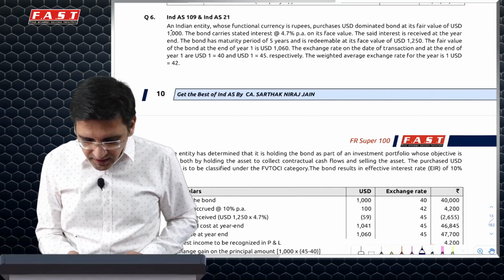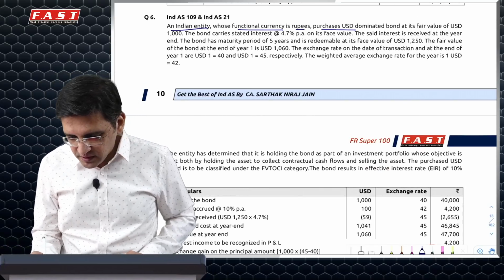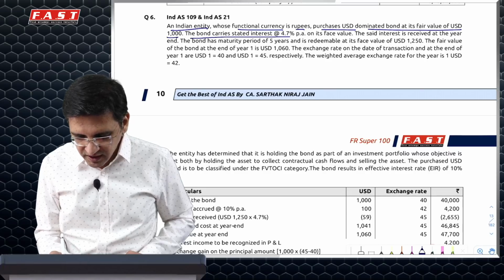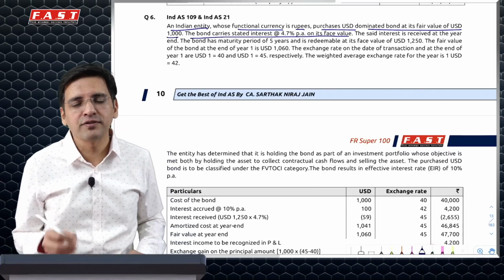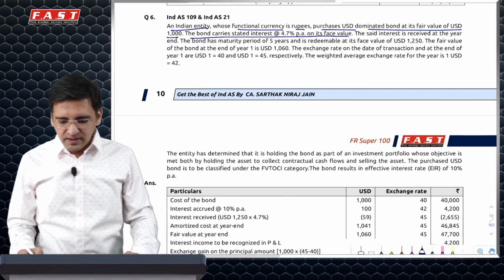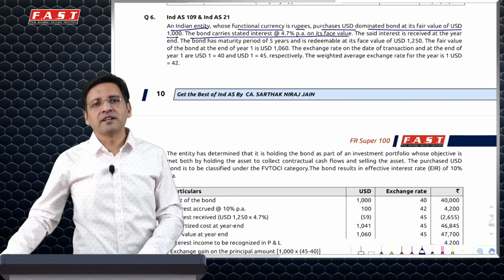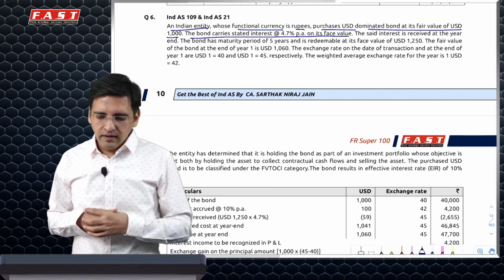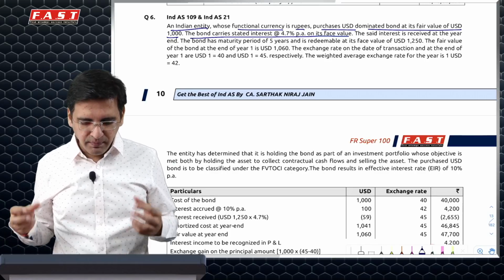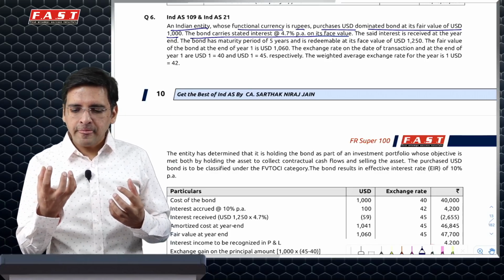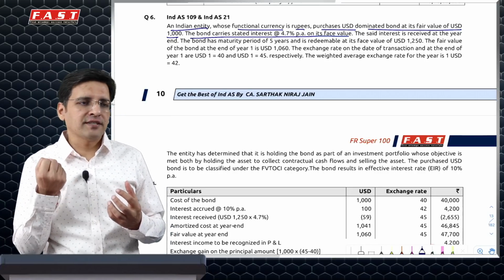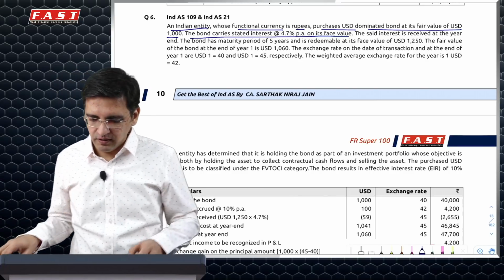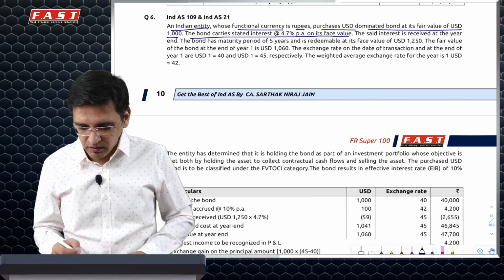Next. An Indian entity, functional currency rupees, purchases US denominated bonds. Fair value of this is $1,000. The bond carries stated interest at 4.7% per annum on its face value. Now this is another question which the institute had given in their RTP of 2020, I guess. And it's a decent good question because it combines two things. One, a foreign currency bond which has a fixed rate of interest and hence is accounted under the FVOCI method, and then there is a foreign exchange gain loss component involved. I'll give you some tip in this particular question.